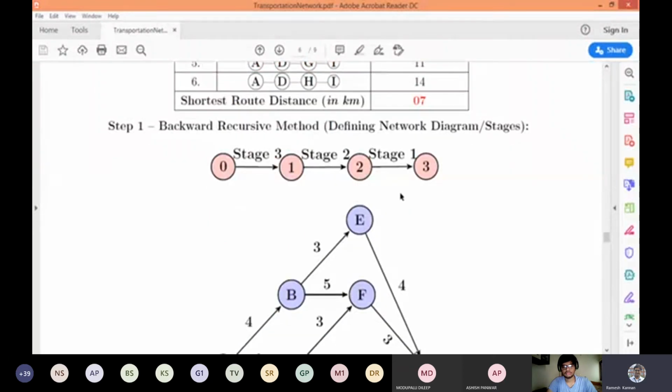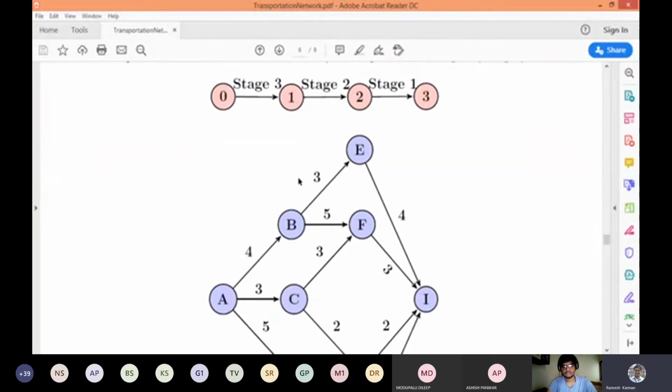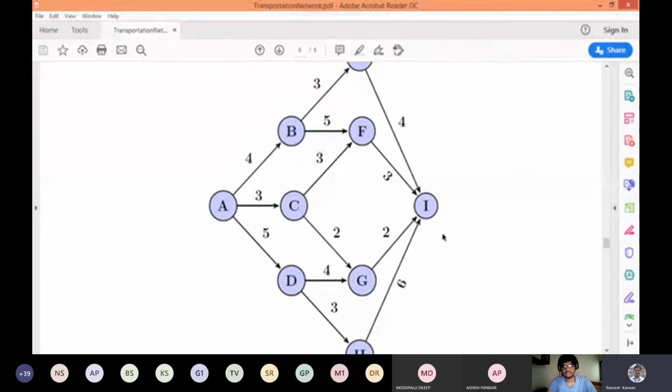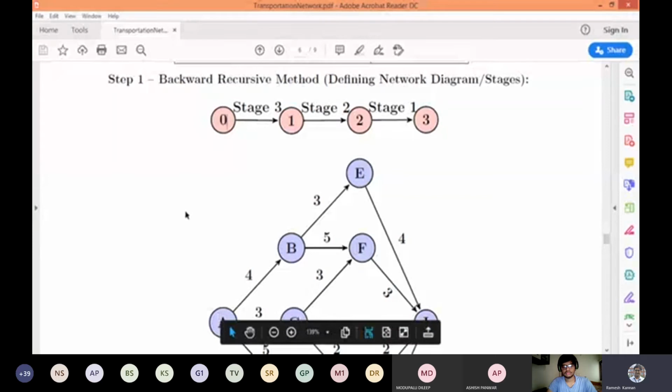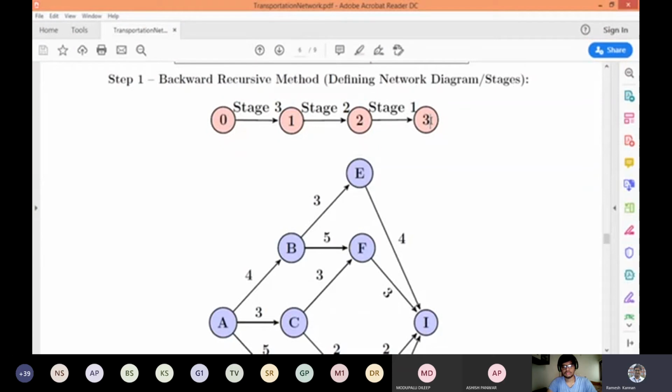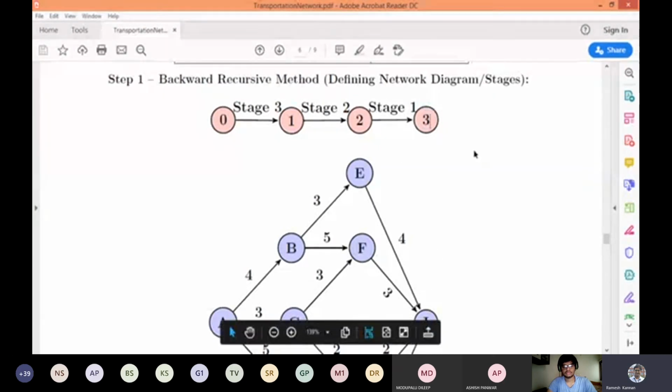Step 1 is defining the stages. It is the same network diagram; I haven't changed or altered anything, I've only added the stages. First we'll consider the backward pass, the backward recursive method or backward computational procedure. Remember, this 0 talks about the initial event, and in this case there are 3 stages, so n equals 3. This is the final destination, and this is stage 3.